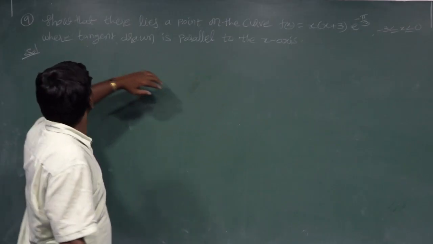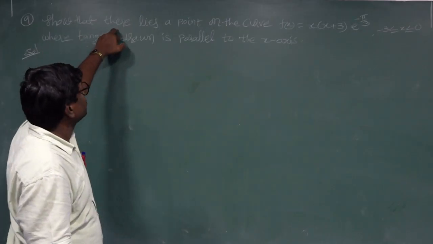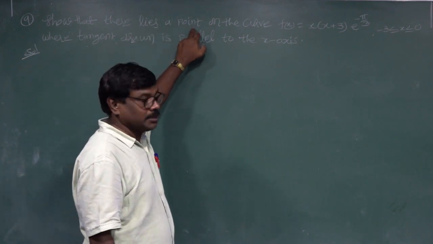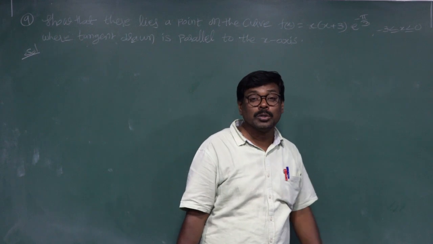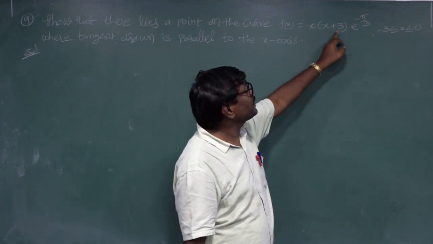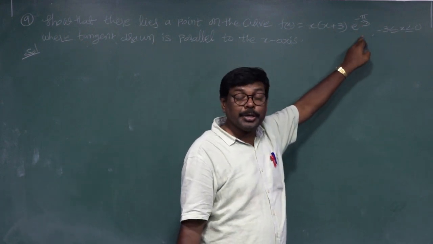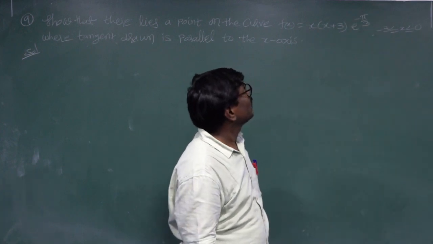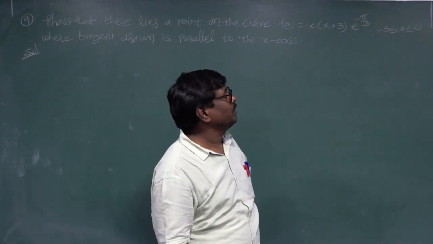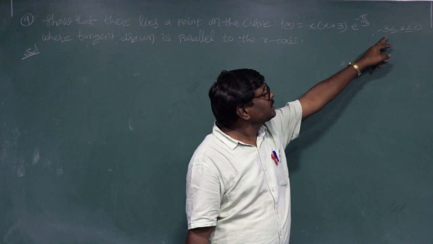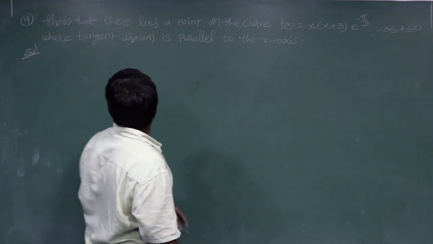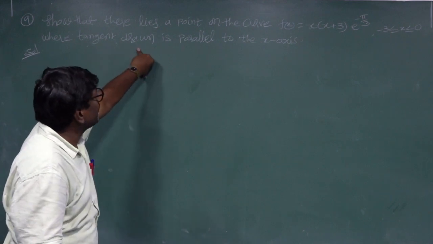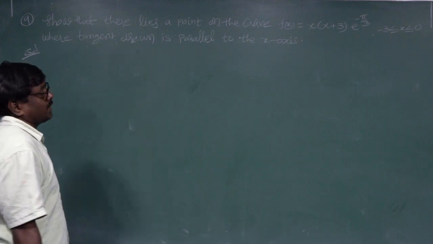Ninth problem. Show that there lies a point on the curve f of x equal to x into x plus 3 into e power of minus 5 by 3, where minus 3 is less than x less than 0, where the tangent drawn is parallel to the x-axis.